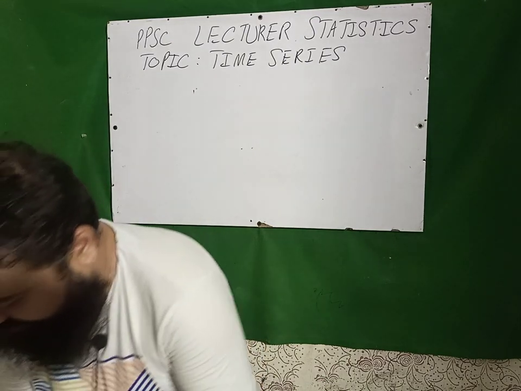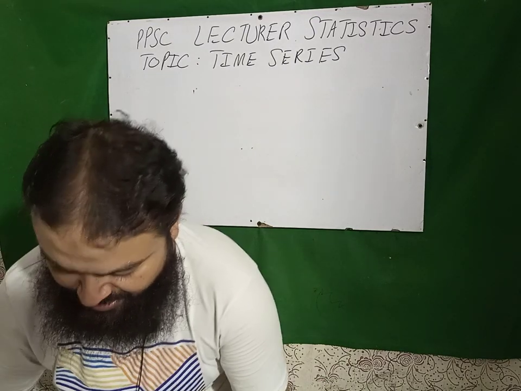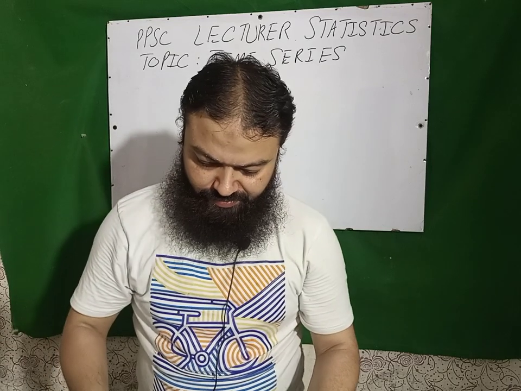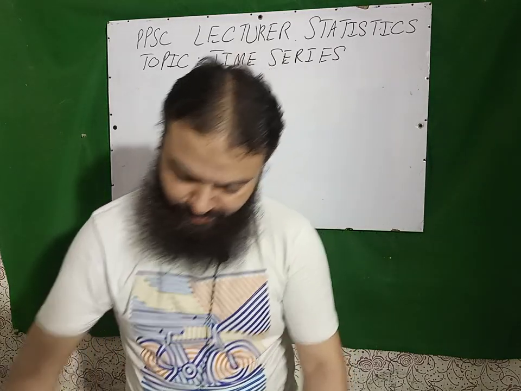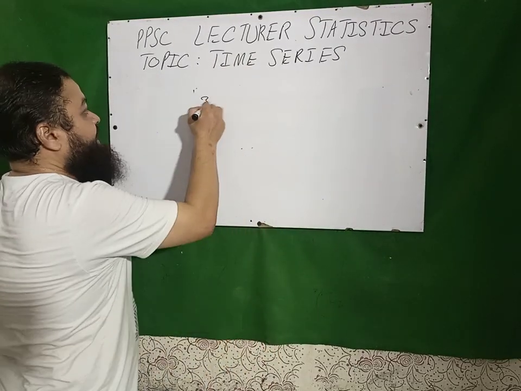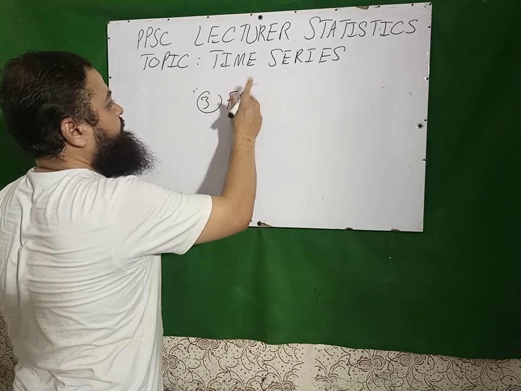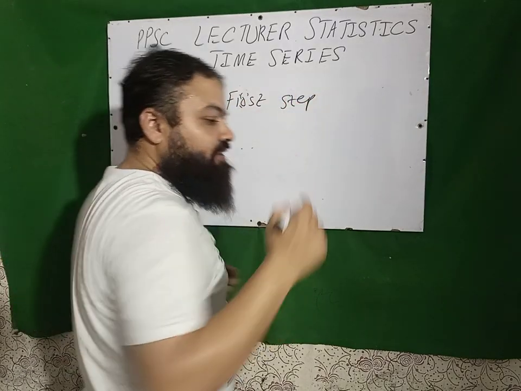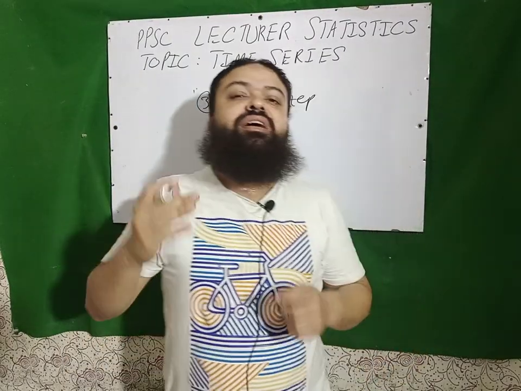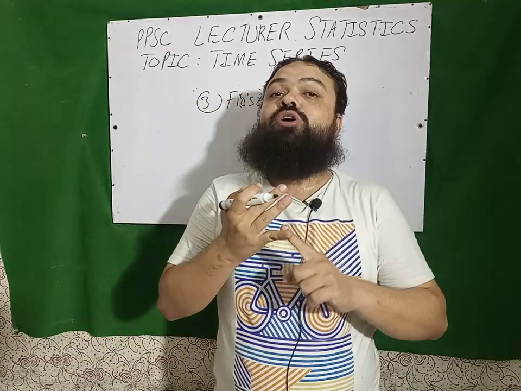Next question is, the first step in time series. In the first step, we plot the graph.